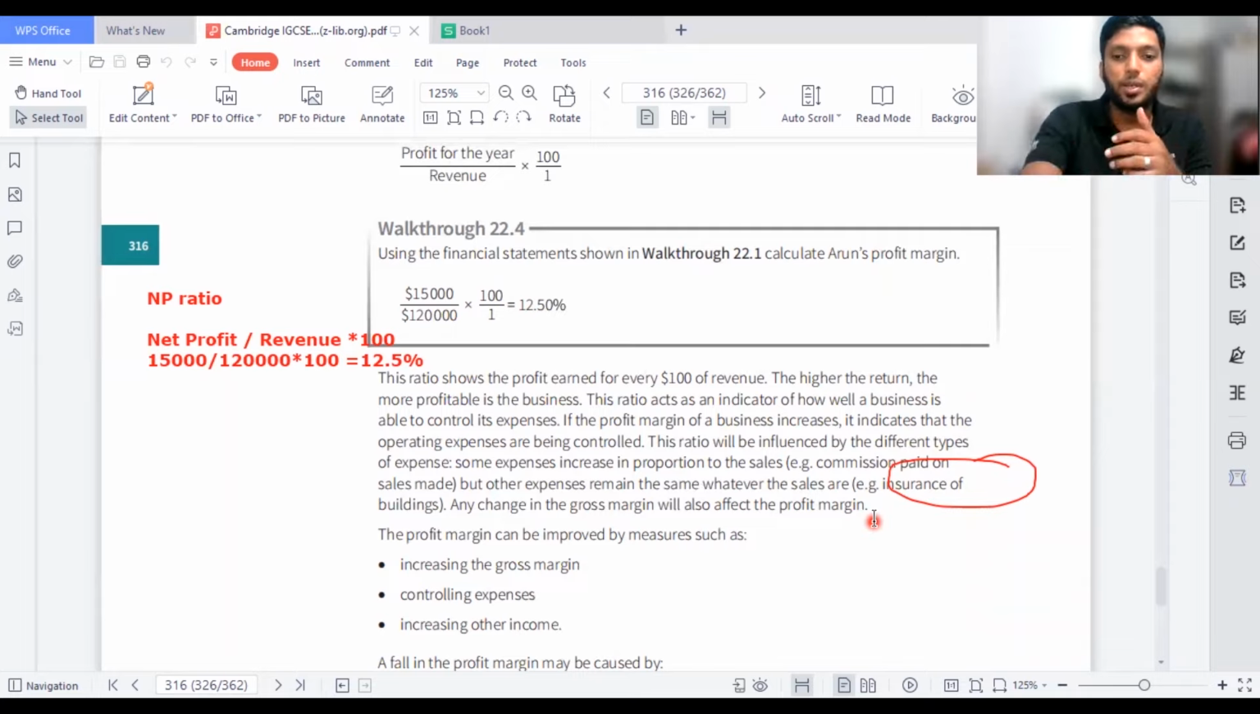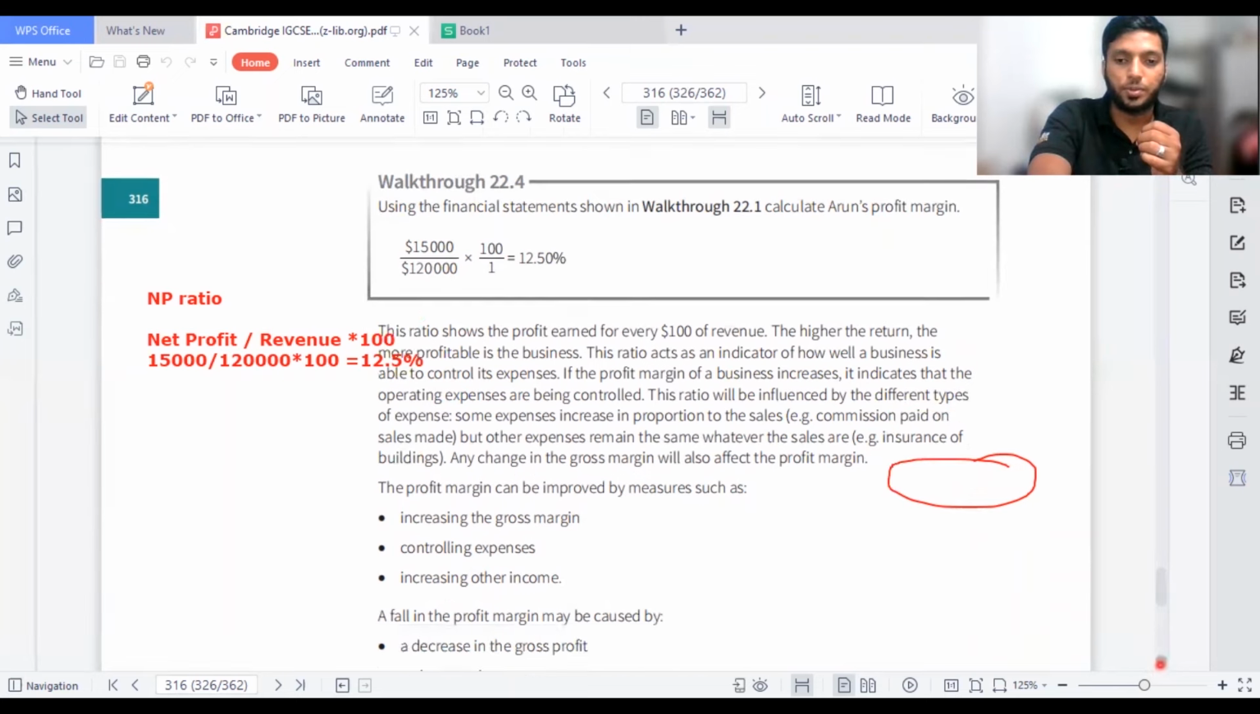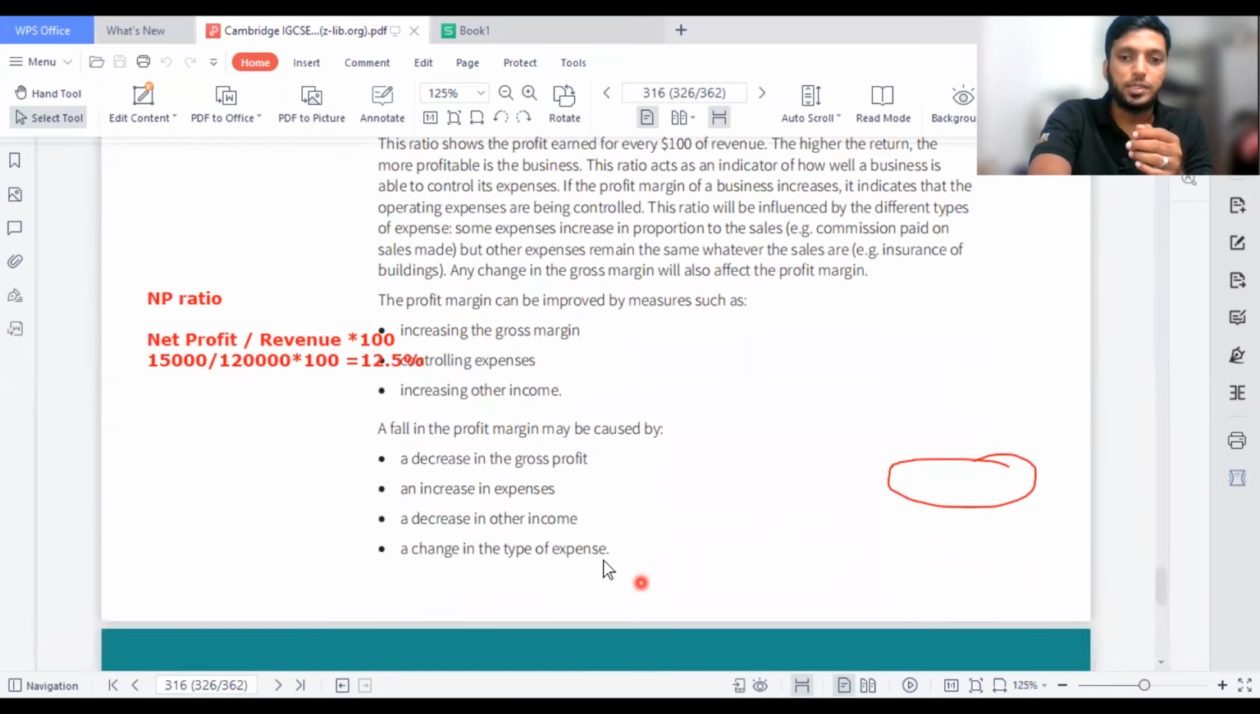So you should say, how can you improve the profit margin? Increase the gross margin, or control the expenses, or increase the other income. If you do one of these things, you can increase the level of profit margin. It's very straightforward, guys. A fall in the profit margin may be caused by a decrease in the gross profit, an increase in expenses, a decrease in other income, a change in type of expenses, a new type of expense coming into the business, or the gross profit falling down.